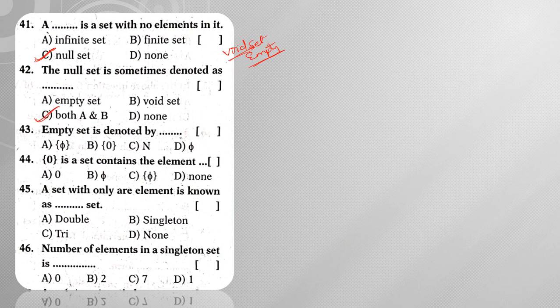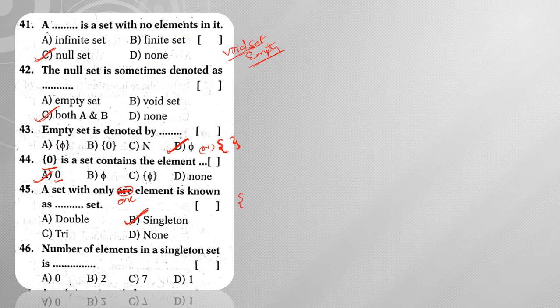So already we have discussed, the empty set is denoted by the symbol phi, or sometimes by empty closed and open brackets. Next, set of 0. The set of 0 is a set that contains the element 0. Next, a set with only one element is known as a singleton set.